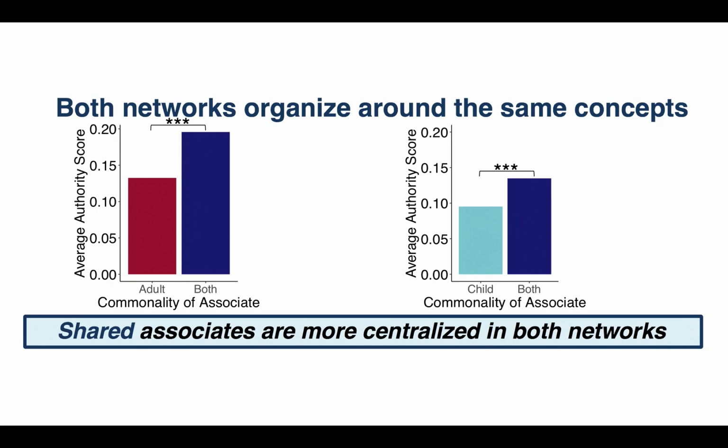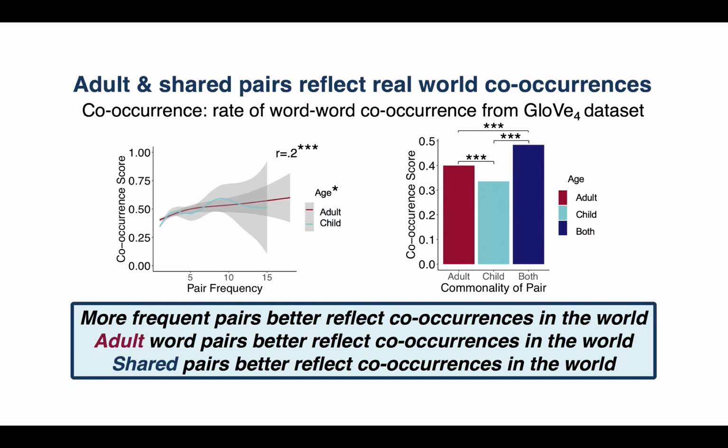So there are definitely differences in network structure across age groups, but might differences in structure reflect networks that are organized around different concepts? We compared authority scores for associates unique to each network and those common to both networks. With average authority scores on the y-axis, you can see in both the adult figure on the left and the child figure on the right that shared associates have higher authority scores, so are more important within each network. This suggests both networks are organized around the same concepts.